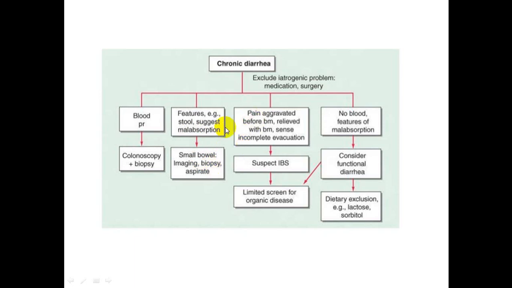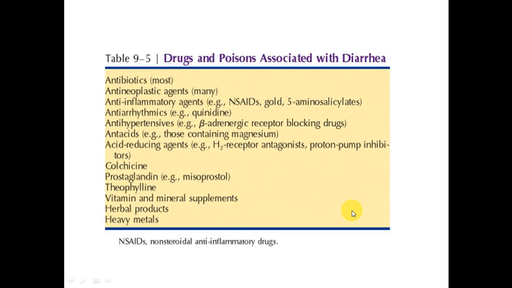If there is pain aggravated before bowel motion, relieved with bowel motion, and a sense of incomplete evacuation, you should suspect irritable bowel syndrome. No need for further assessment. If there is no blood and no features of malabsorption, consider functional diarrhea, and you should exclude dietary causes of functional diarrhea like lactose intolerance.